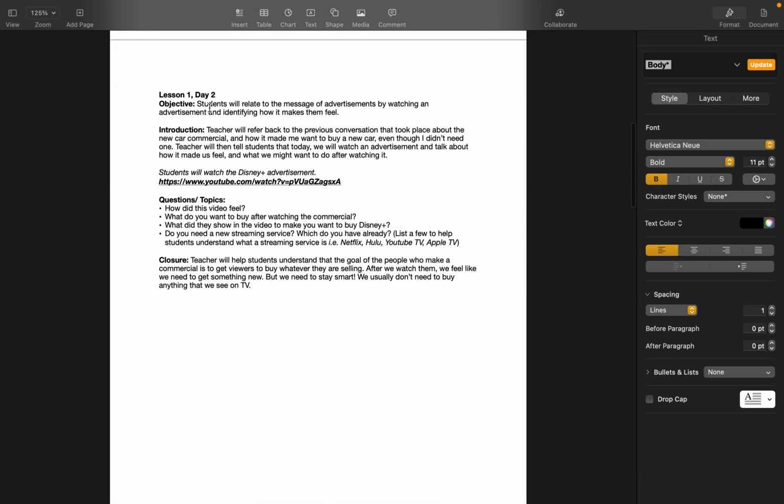an advertisement. So for lesson 1, day 2, the objective is that students will relate to the message of advertisements by watching an advertisement and identifying how it makes them feel. This is a link that brings us to a Disney Plus advertisement. It's very quick. It's probably something that they've actually seen before. And the purpose of this advertisement is, of course, to subscribe to the Disney Plus streaming service.